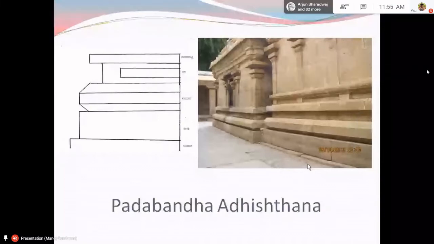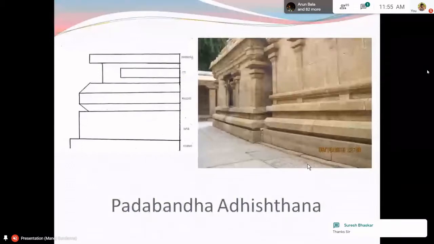Okay. So now, Adhisthana is the lowest moulding of the temple, and the term Adhisthana actually means one which gives strength or holds a structure above it. Adhisthana means to place upon. So the one which has something placed upon it is called the Adhisthana.